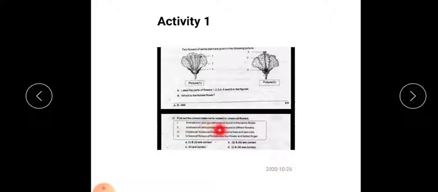Androecium and gynoecium are found in different flowers. So you have to find out which one is correct. C, unisexual flowers are found in coconut tree and jack tree. Unisexual flowers are found in shoe flower and lady's finger. So you have to find out which statement is related to unisexual flowers.